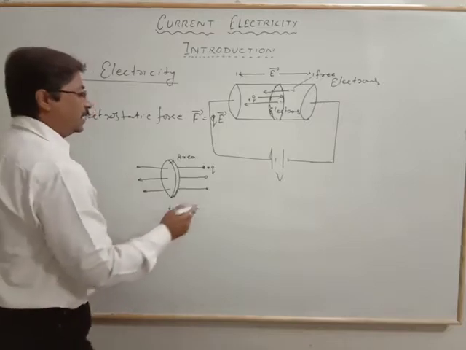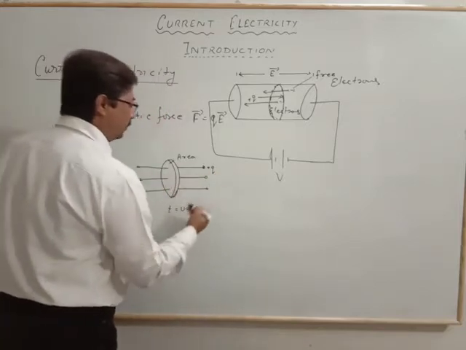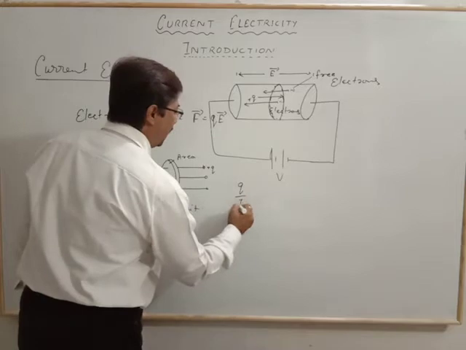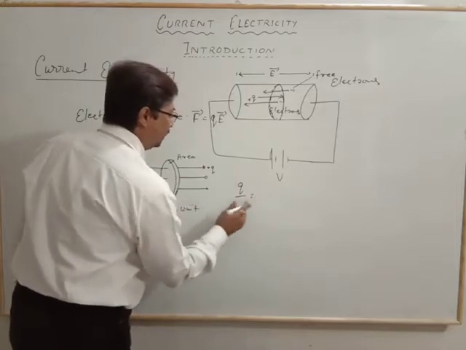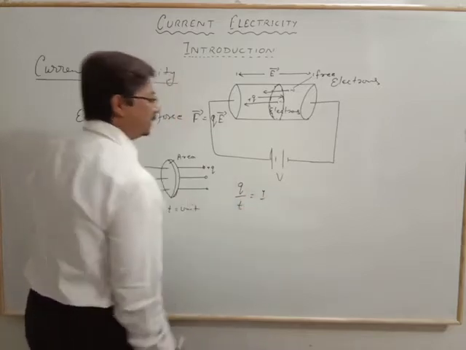That means the charge per unit time, Q by T, is equal to the electric current.